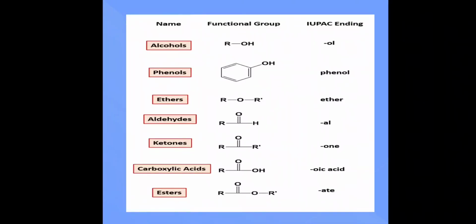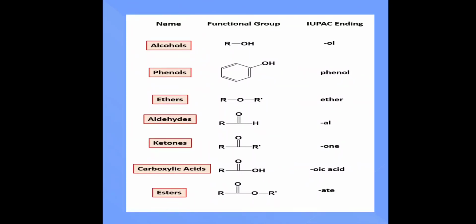The next one is carboxylic acid. Carboxylic acid is denoted with RCOOH, and they are called carboxylic acids. Which carboxylic acids do we have? We have formic acid, acetic acid, and so on. And last come esters. Esters have the functional group RCOOR, where both the R's have to be alkyl groups.